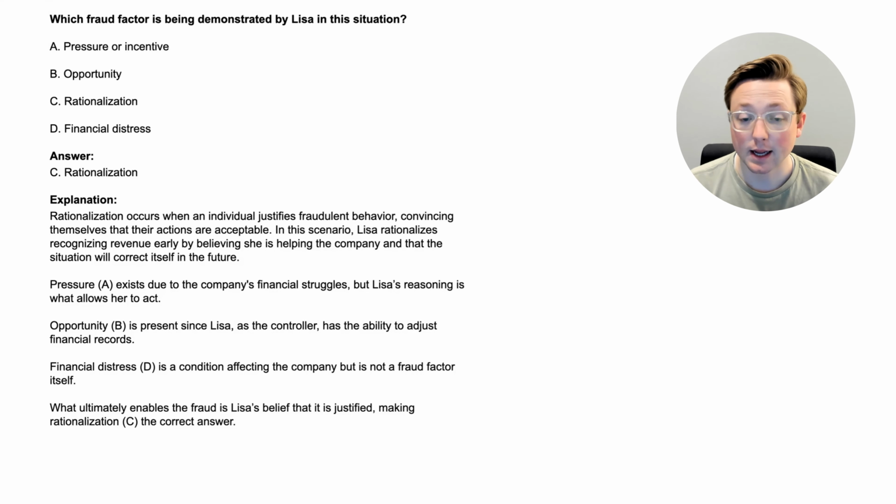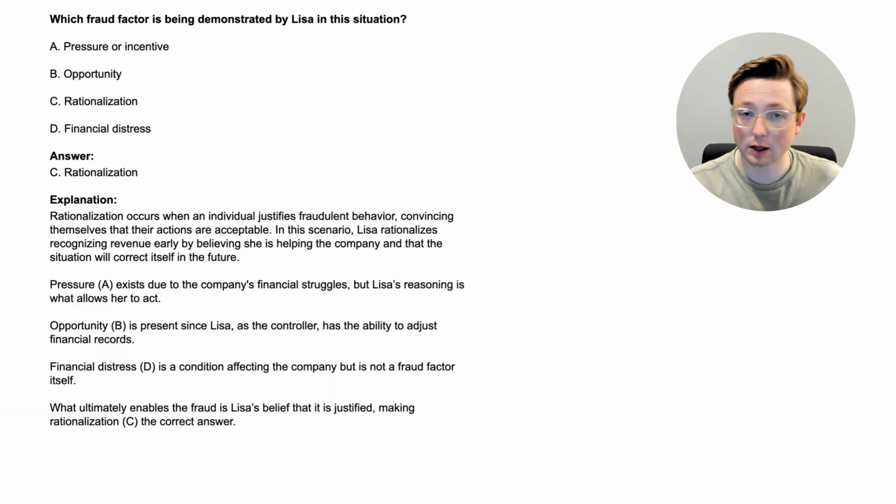Pressure, and that was option A, exists due to the company's financial struggles, but Lisa's reasoning is what allows her to act. And, obviously, anytime there's rationalization, almost always connected with it, there's going to also be pressure and opportunity. So, of course, you technically could have picked those, but the reason that it says demonstrated by Lisa in this situation is what is Lisa doing? What fraud factor is Lisa committing herself?